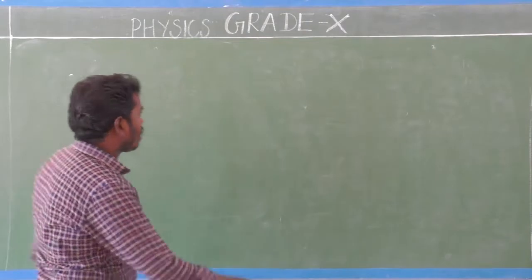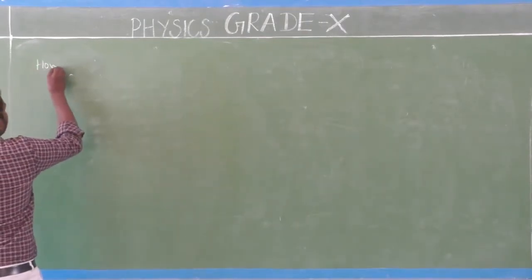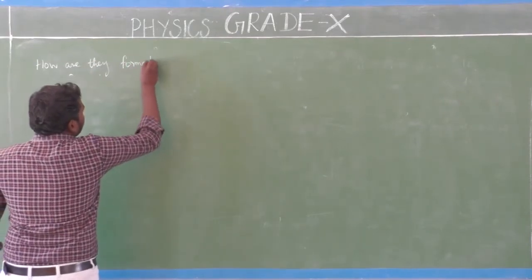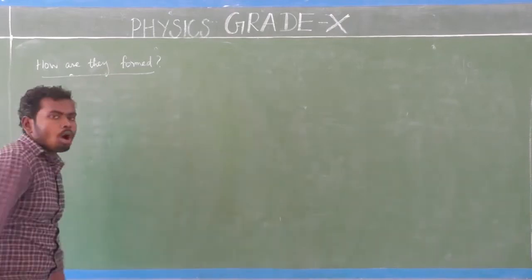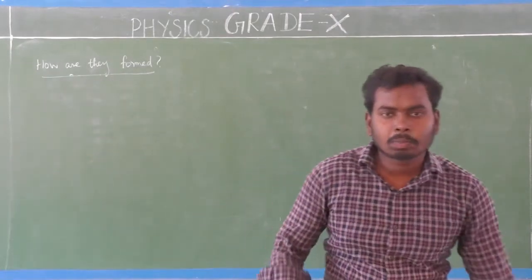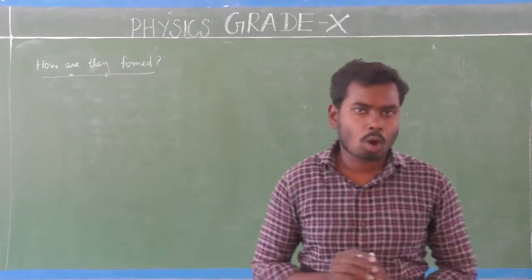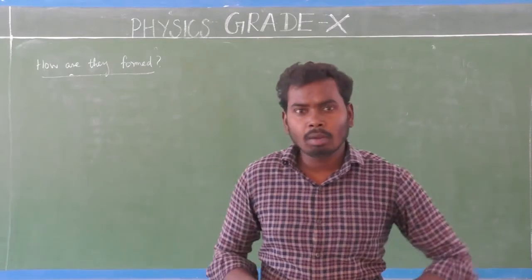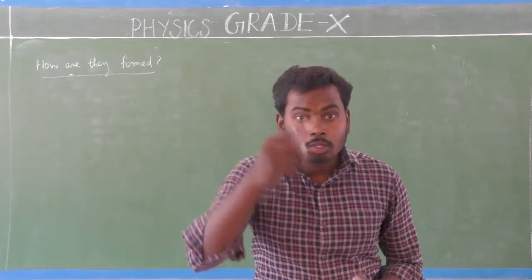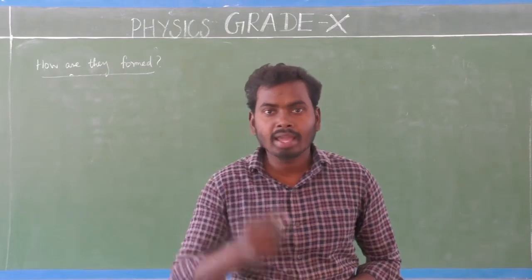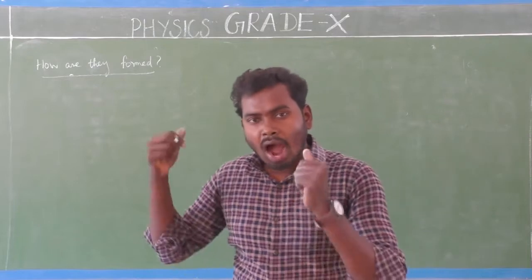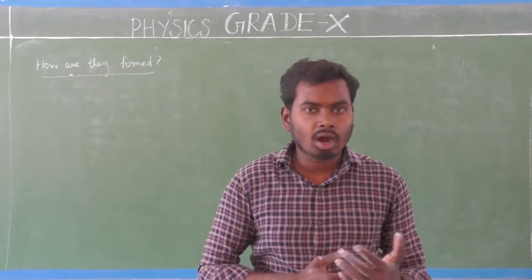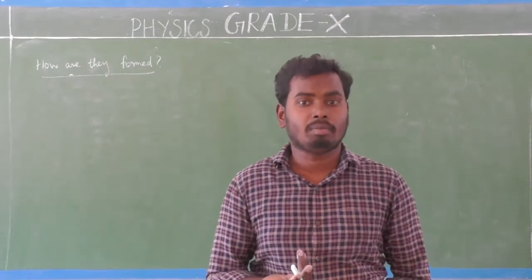So next one, how are they formed? That is next question. Which means how are spherical lenses formed? See, already we have studied about the spherical mirrors. The spherical mirrors are formed by spheres. So in order to understand how are spherical lenses formed, again you need to recall how are spherical mirrors formed.